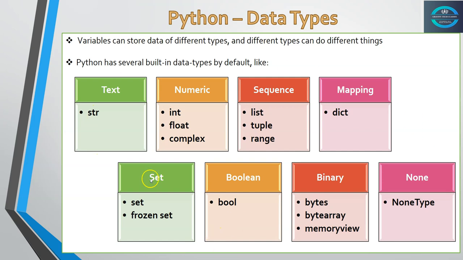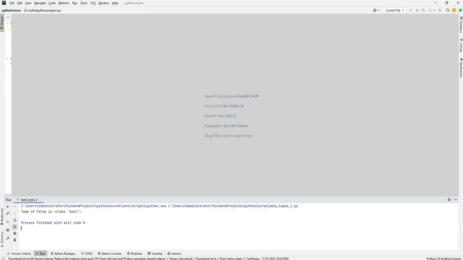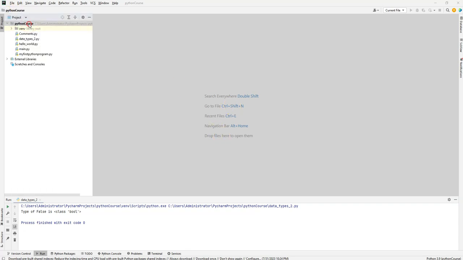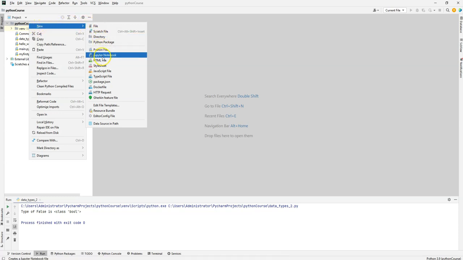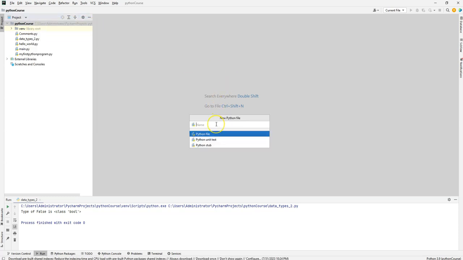Now we'll go through all of these things in the PyCharm IDE. So let me create a new file. When we go to the project and click here, we can create a new Python file. Now let's give the name as data type.